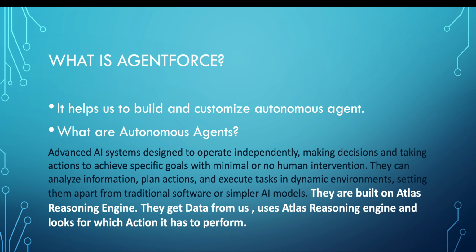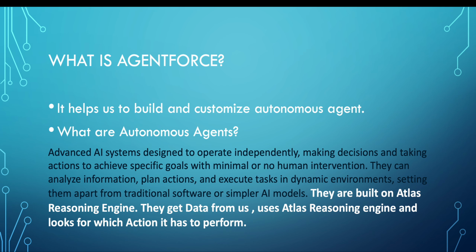Let's discuss what is the difference between an autonomous agent and a traditional chatbot like we get on all the websites. Mainly, autonomous agents are designed to operate independently, making decisions and taking actions to achieve specific goals with minimal or no human intervention. This is the most important aspect of an autonomous agent: there is minimal or no human intervention.